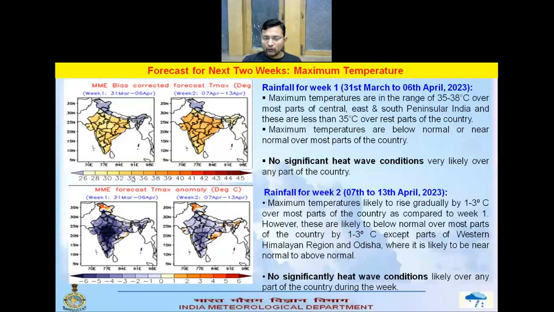And if you look at the week 2 forecast, the maximum temperatures are likely to rise gradually by 1 to 3 degrees centigrade over most parts of the country. However, the temperature is likely to still be below normal by 1 to 3 degrees centigrade over most parts of the country, except parts of Jammu Kashmir, Himachal, Uttarakhand, and Odisha, where the temperature will be normal to above normal. And in week two also, there will not be any heat wave conditions over any part of the country.